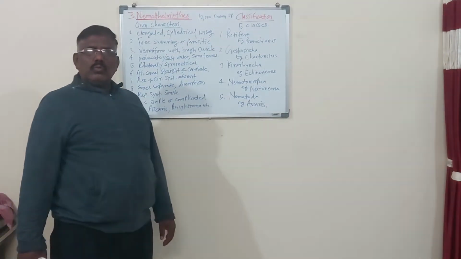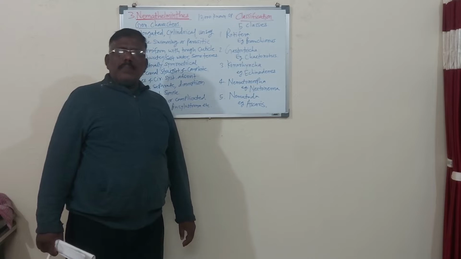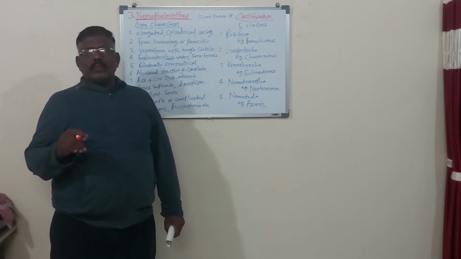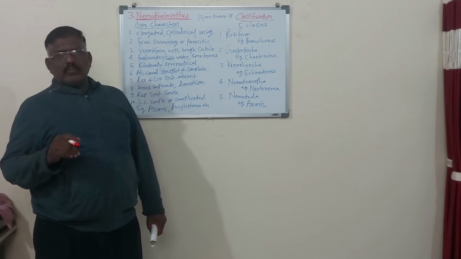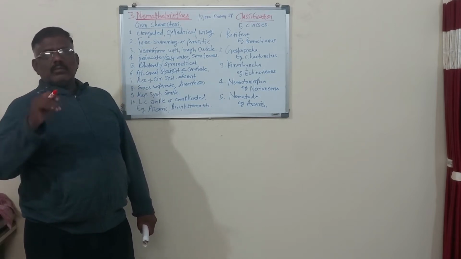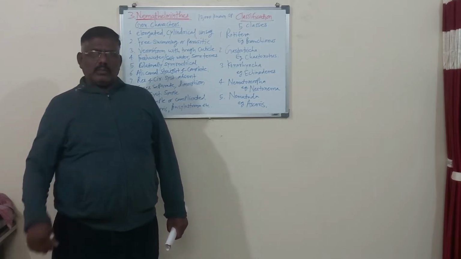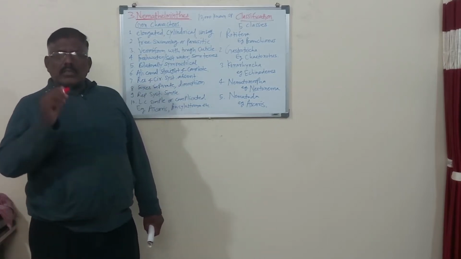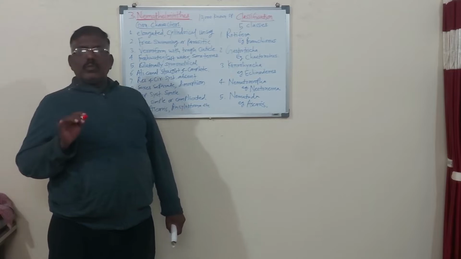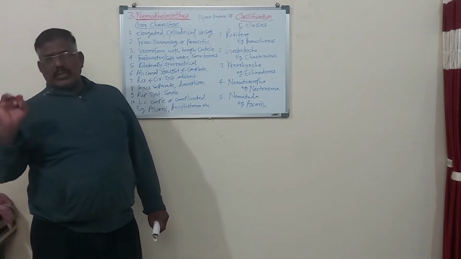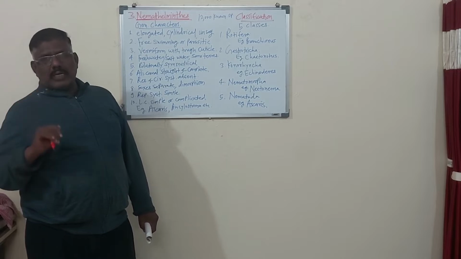In MCQ, maybe the question will be: the name Nemathelminthes, or Helminthes name to the Nemathelminthes, was given by dash. Four options are there.